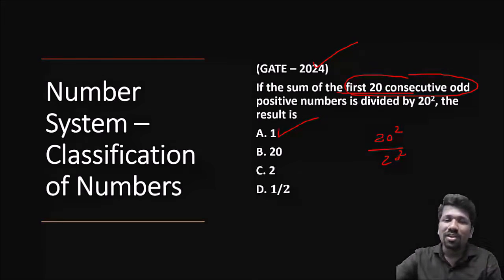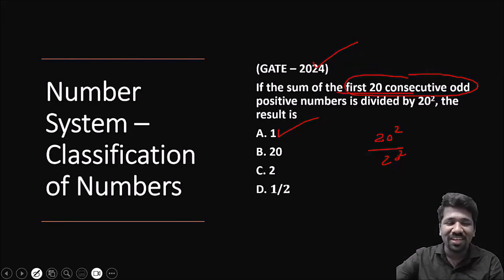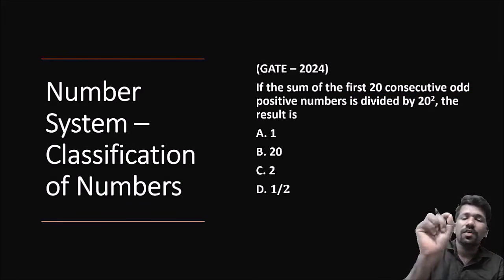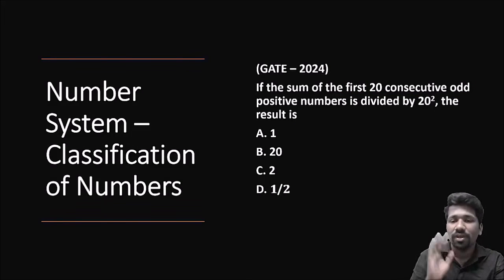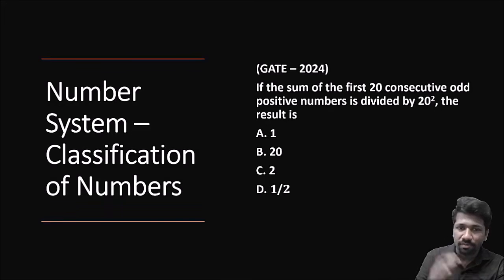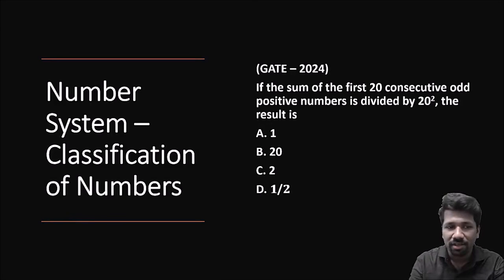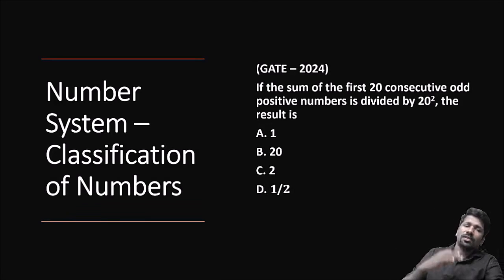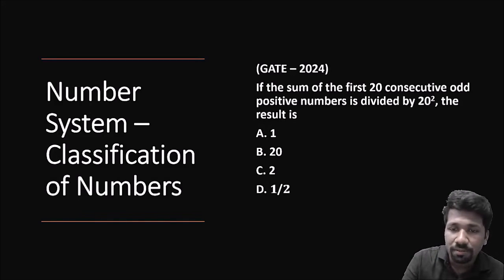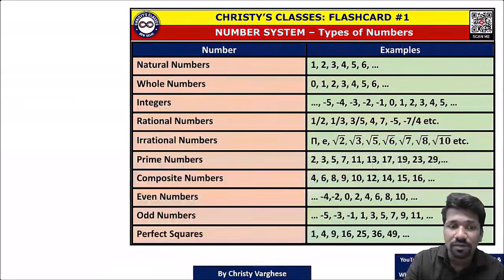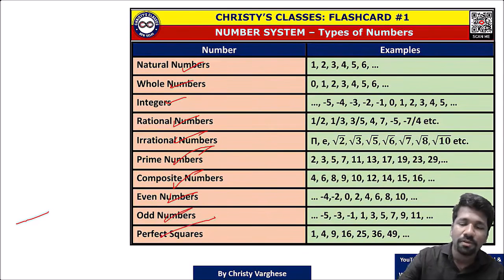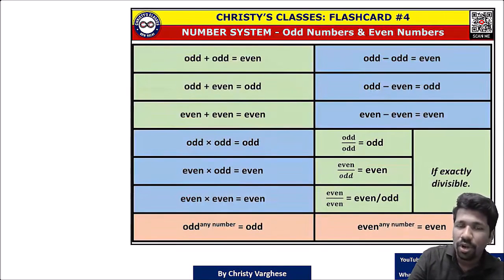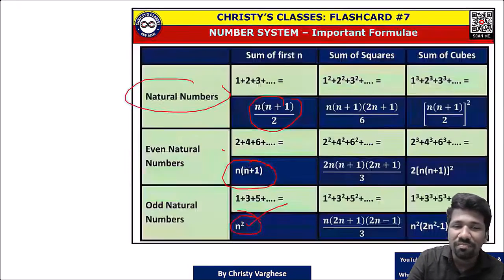Again, I am not teaching you this topic or this question today. I am just giving you an example of each topic, one example each, so that you get an idea what is the chapter, what is the basic theory of the chapter. So classification of numbers में ये question में odd numbers के बारे में पूछा है, but there are many other things that can be asked. For example, all these types of numbers: natural, whole, integer, rational, irrational, prime, composite, even, odd and perfect squares. Odd and odd add किया तो क्या मिलेगा, odd and odd subtract किया तो क्या मिलेगा. All these things also are very important.